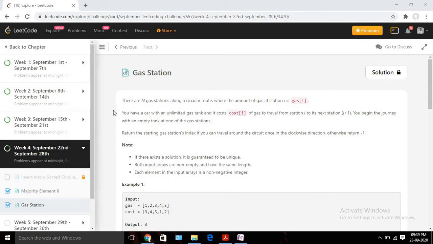Okay, so we need to keep a couple of things in mind here: there is guaranteed to be only a unique solution, both input arrays are non-empty and have the same length, and each element is a non-negative integer. So these three things we need to keep in mind.